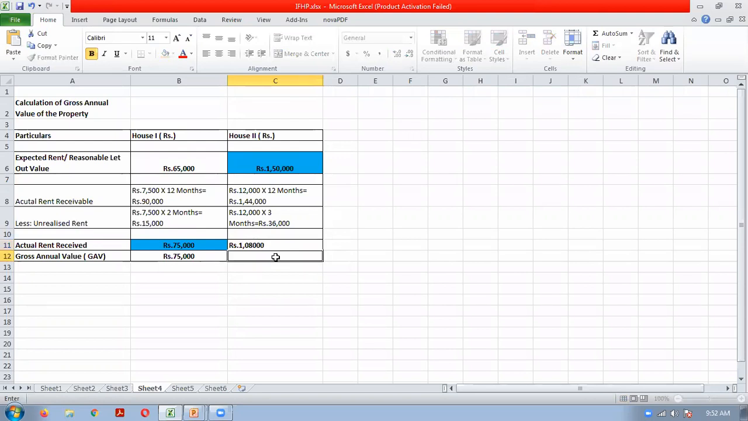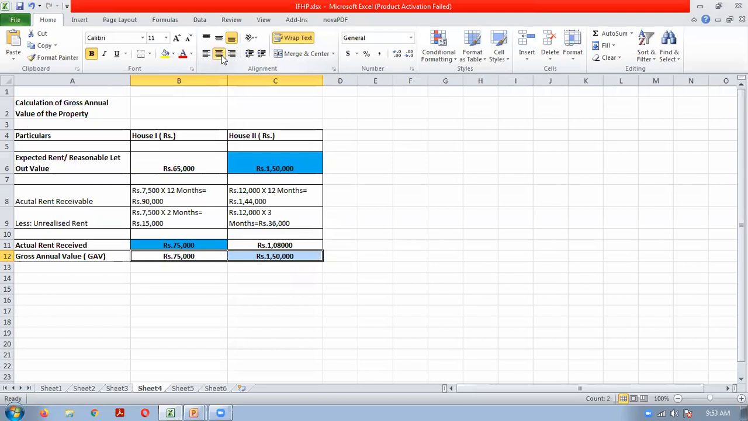Now we can calculate the GAV: actual rent received or expected value, whichever is higher. 1,50,000 and 1,08,000. Higher is 1,50,000. So this will be the GAV for house number 2.